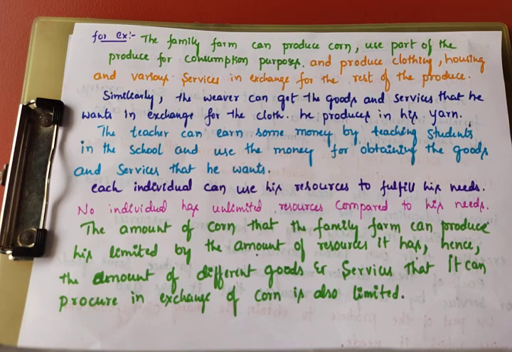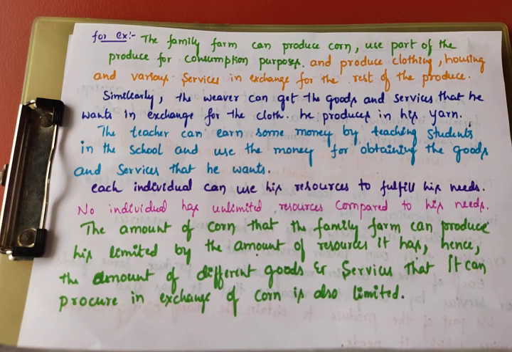So like this, each individual can use his resources to fulfill his needs. But don't forget, no individual has unlimited resources compared to his needs. The amount of corn that the family farm can produce is limited by the amount of resources it has.